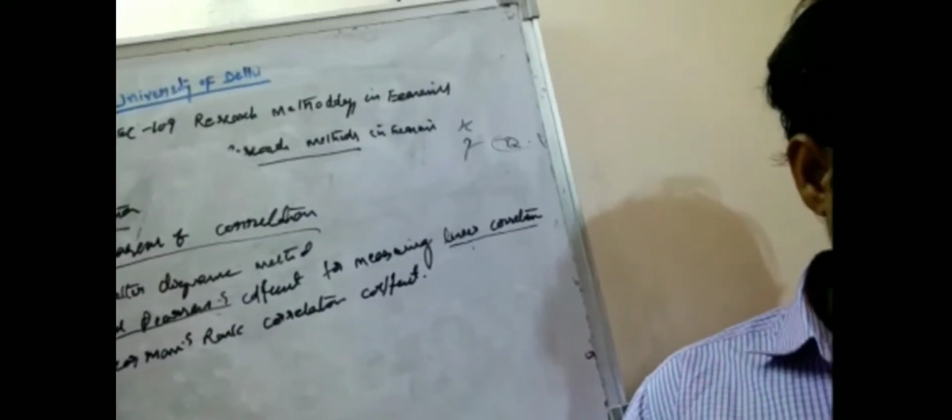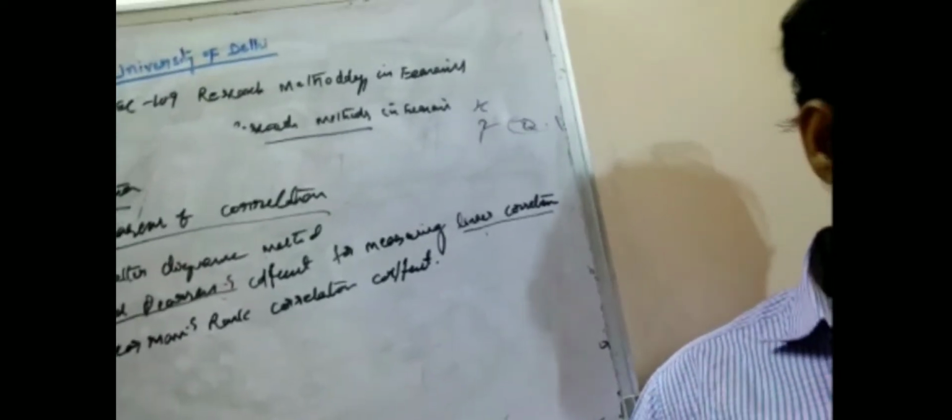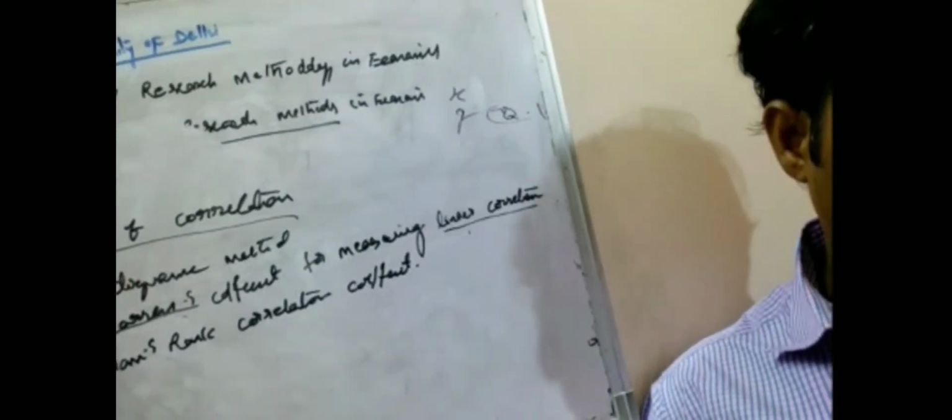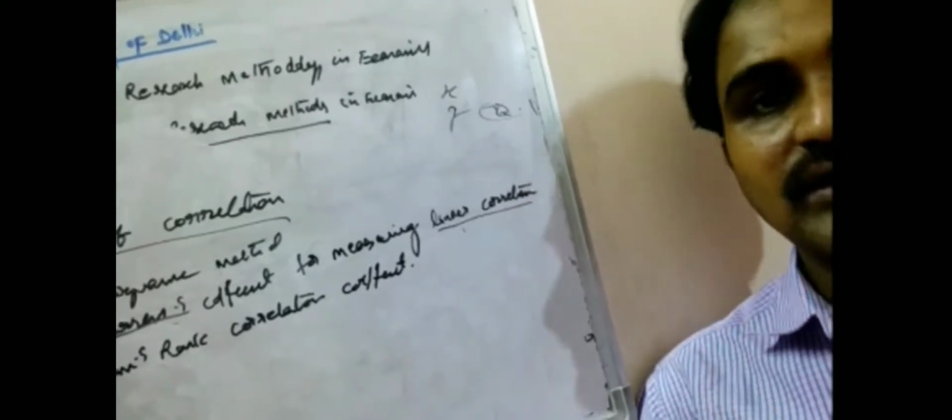First, the scatter diagram method. The scatter diagram can also be called a dot diagram. The dot diagram is a graphical representation of pairs of numerical values of the two variables.